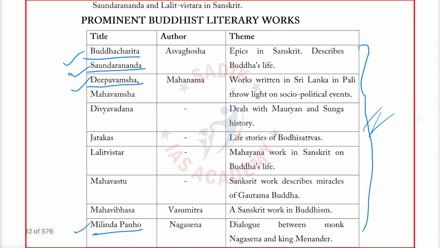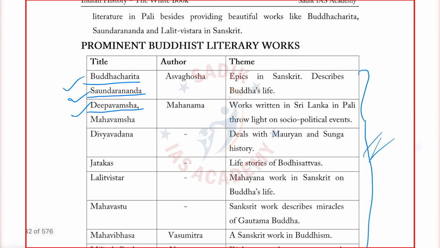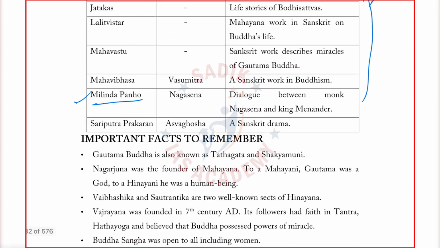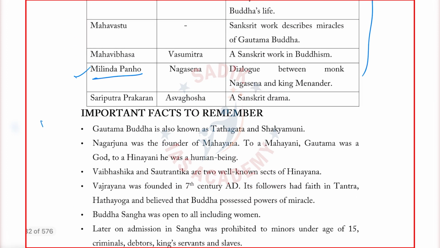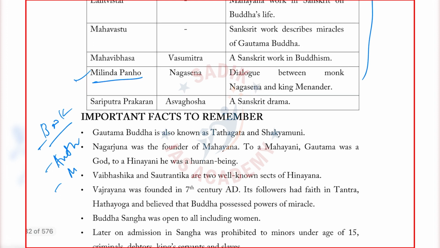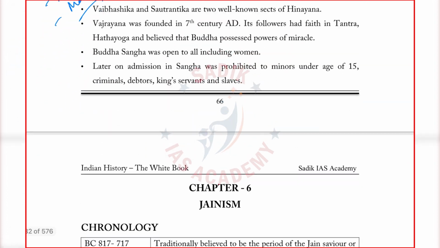So for Dipavamsa, first you have to know whether it is a Buddhist or Jainist work. Next, who wrote this, as a second level. Third, what it is speaking about. If you are reading any book, first, whether it is Buddhism, Jainism, Hinduism. Second, author. Third, the message. When you are reading like this, it will be helpful for you.